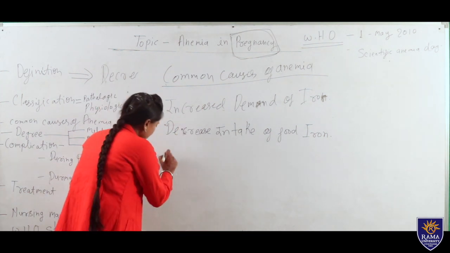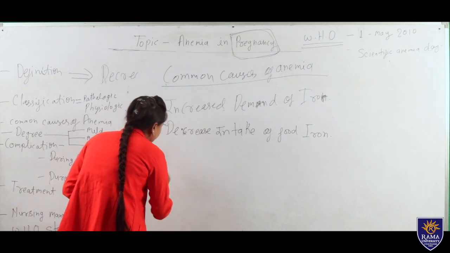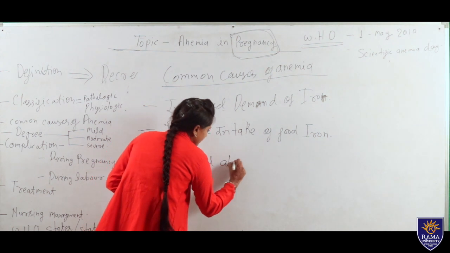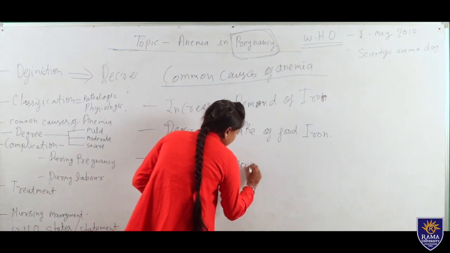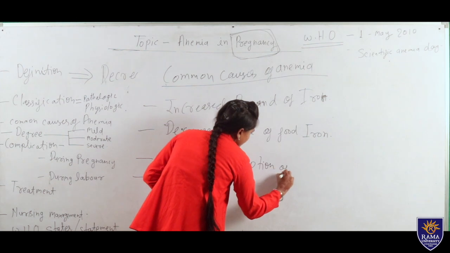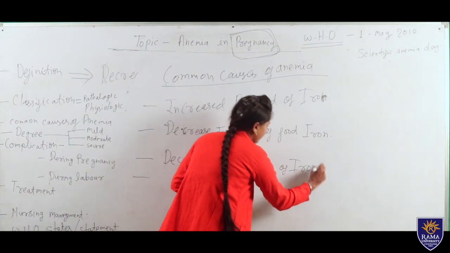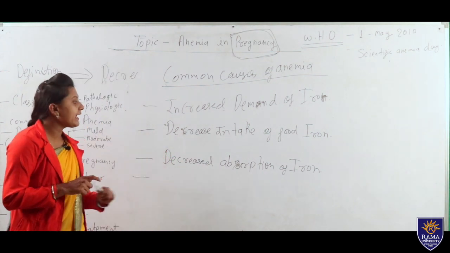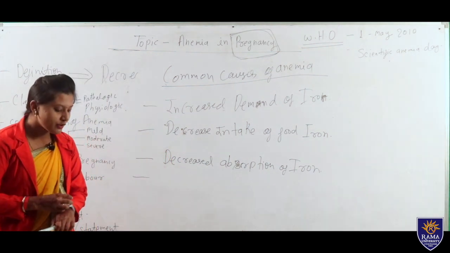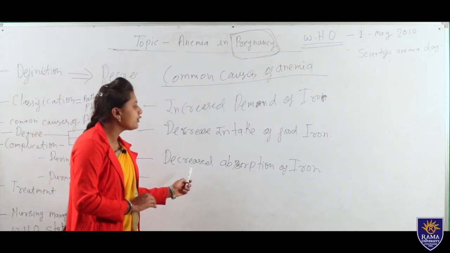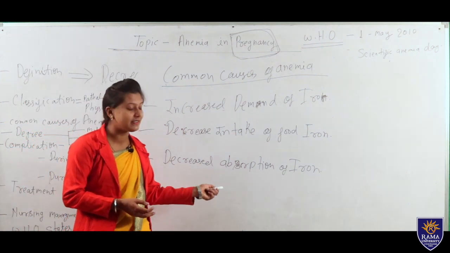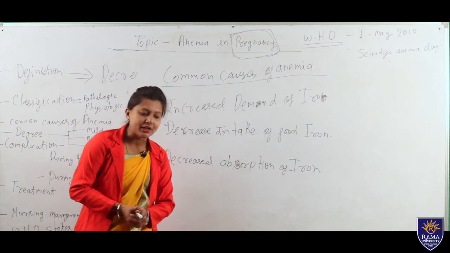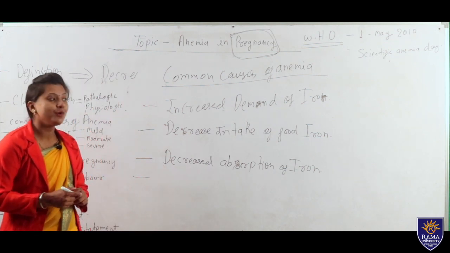Next one is decreased absorption of iron. It means she is taking food or iron supplement, but because of physiological and systemic body changes, the iron absorption is not proper. That will also lead to anemia.